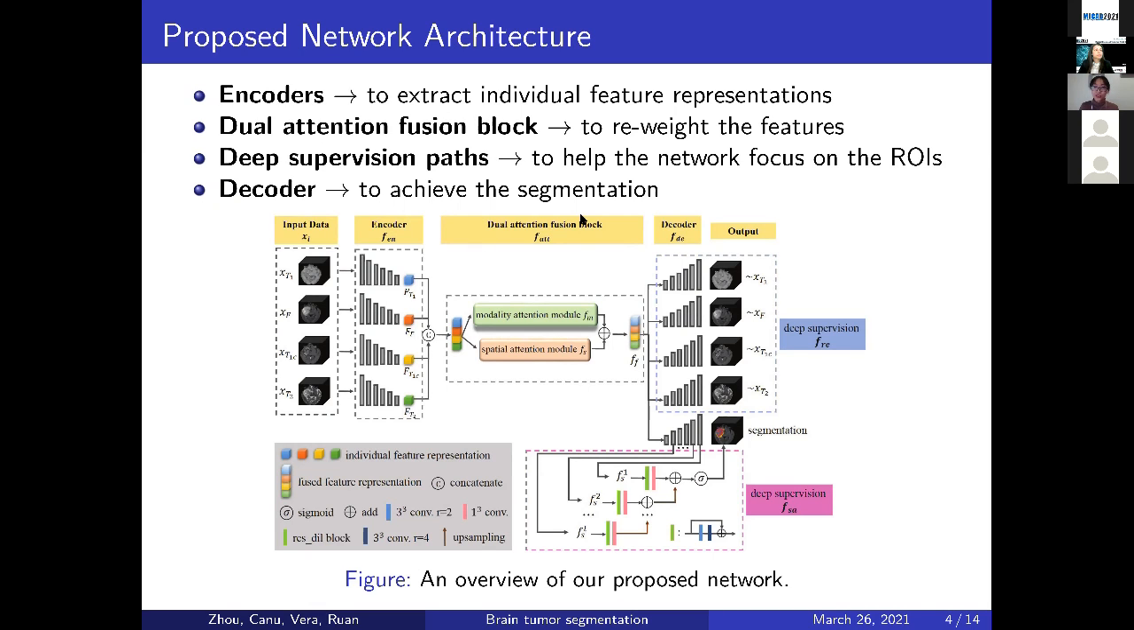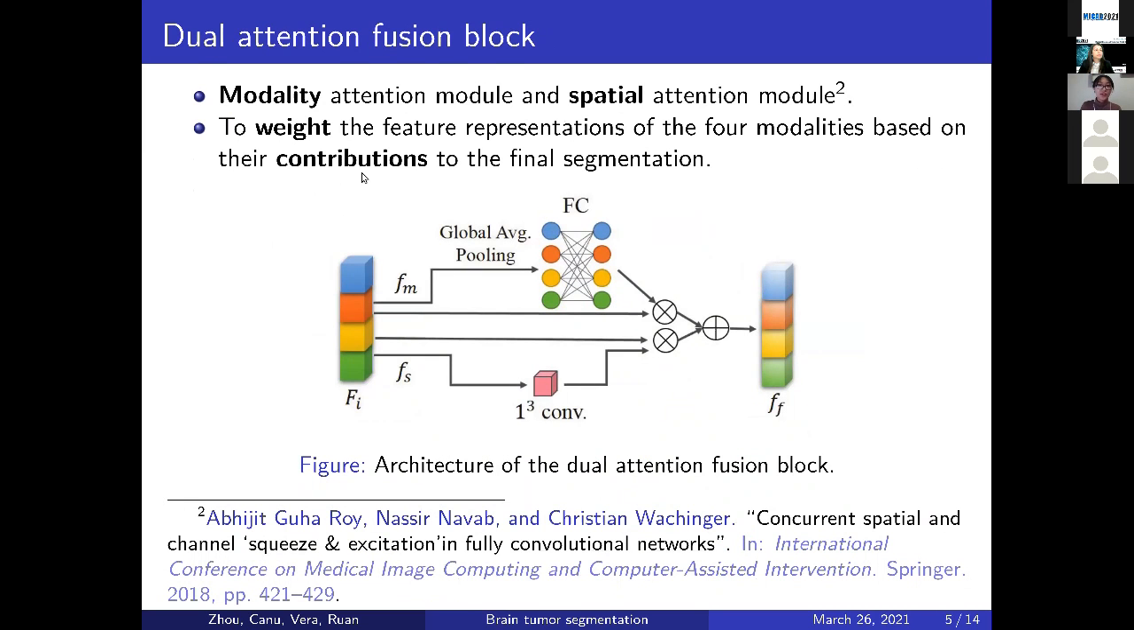Next, I will show you the details of the dual attention fusion block. The dual attention fusion block includes a modality attention module and a spatial attention module. First, a concatenation is used to combine the 4 individual features, and then they are passed to the dual attention fusion block. On the top is the modality attention module. A global average pooling is first used to transform the individual features to 4 hidden nodes, and then a fully connected layer is used to get the modality weights.